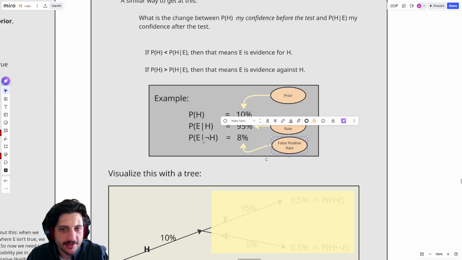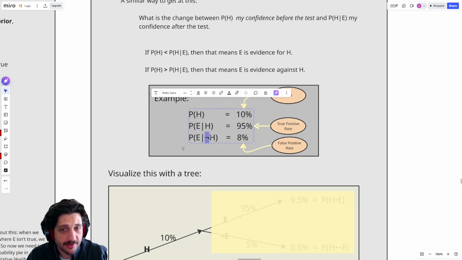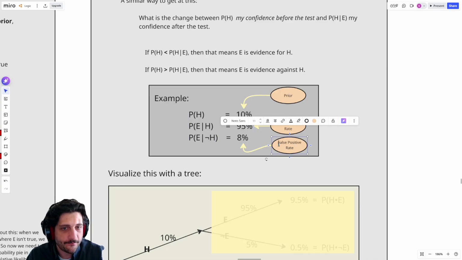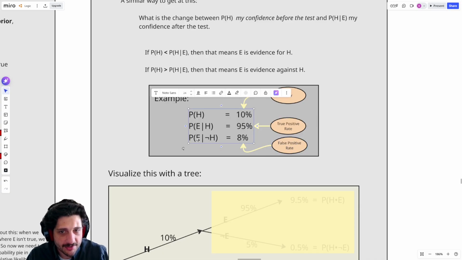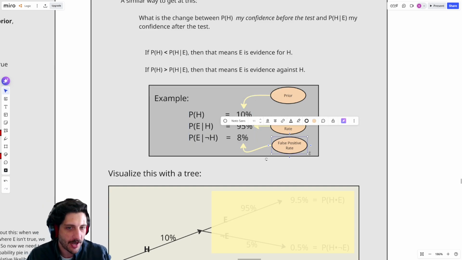Whereas we can think of this probability of getting a positive result given that I'm not sick as what we call a false positive, right? It's giving us a positive result. It's telling me that I'm sick, but it's false to do so. This is what we call a false positive rate.